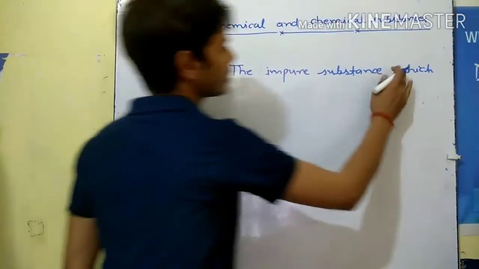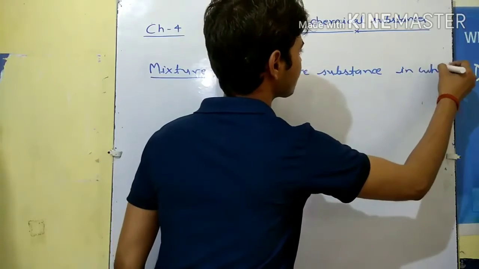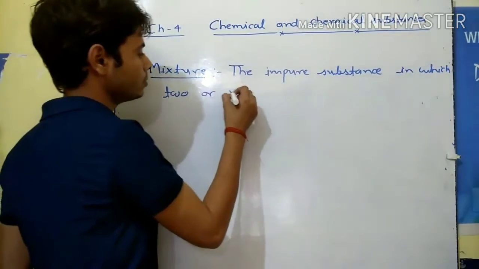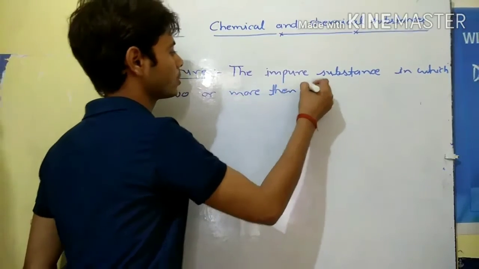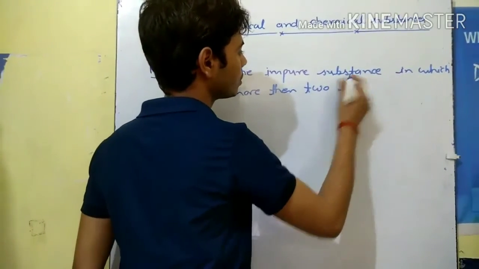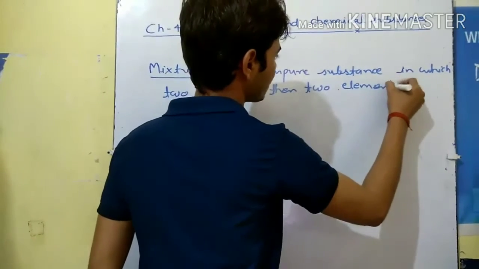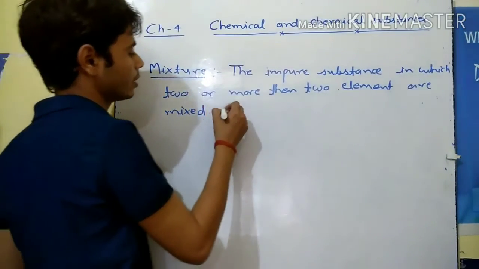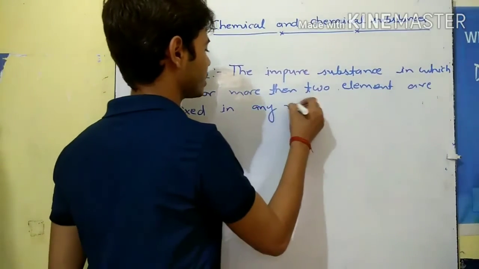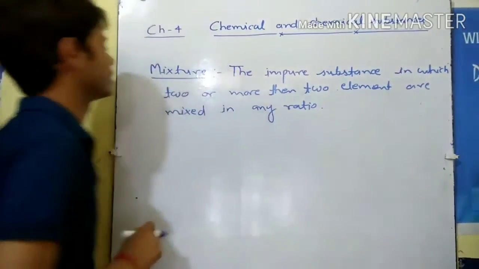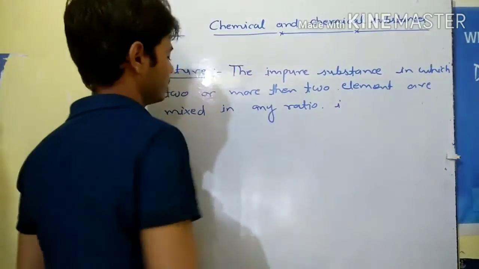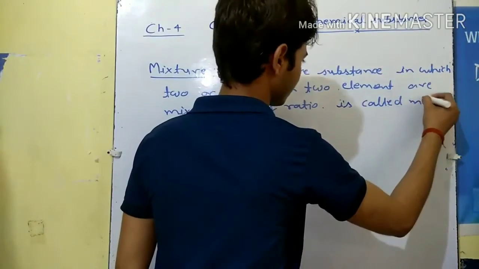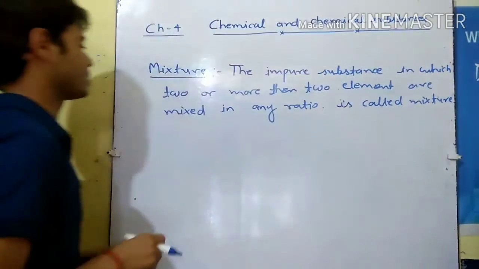So we write here the definition of the mixture: the impure substance in which two or more than two elements are mixed in any ratio is called a mixture.